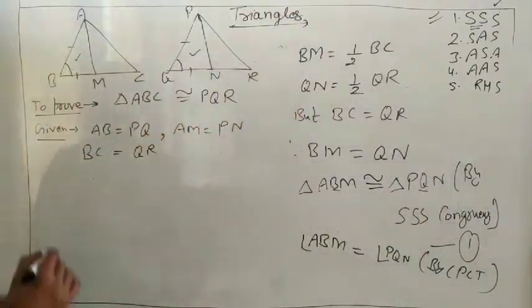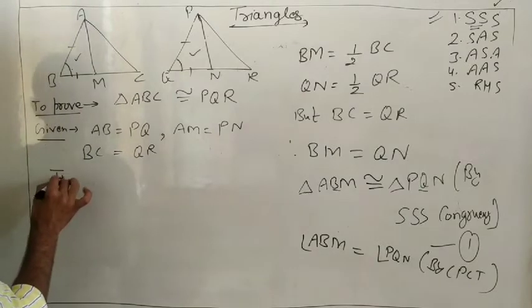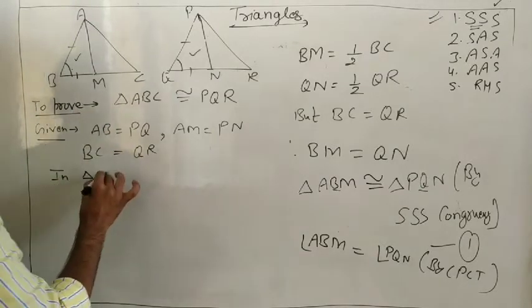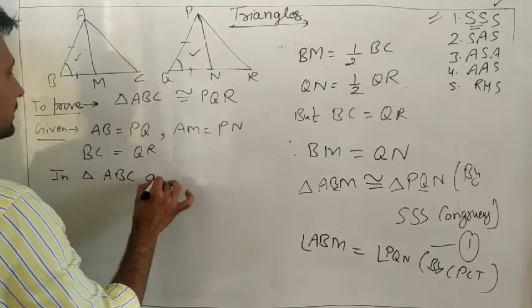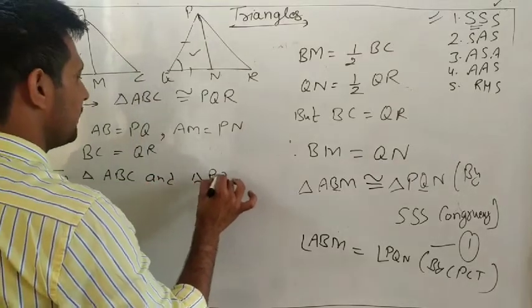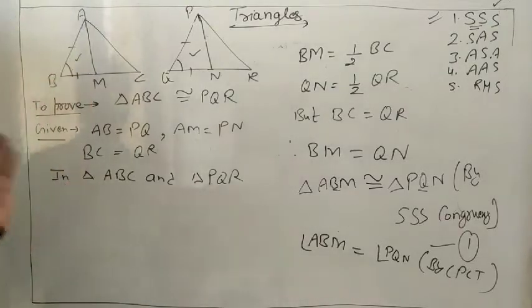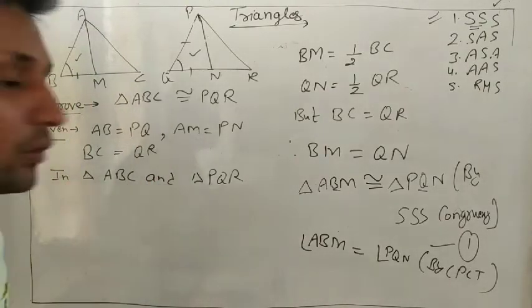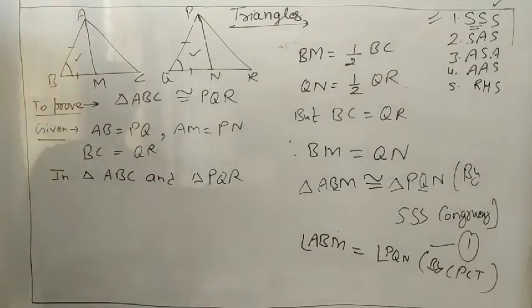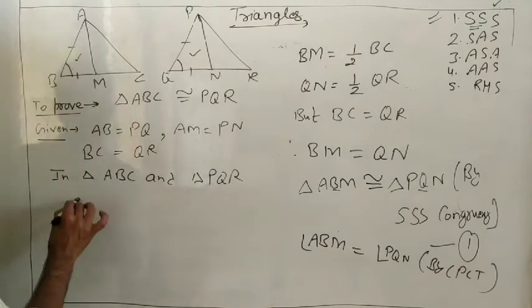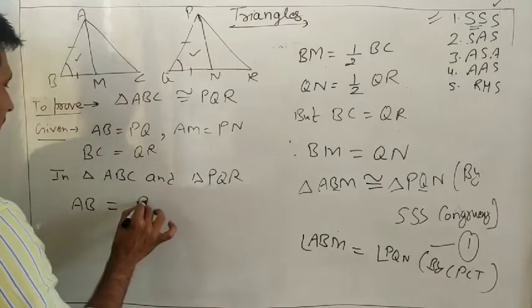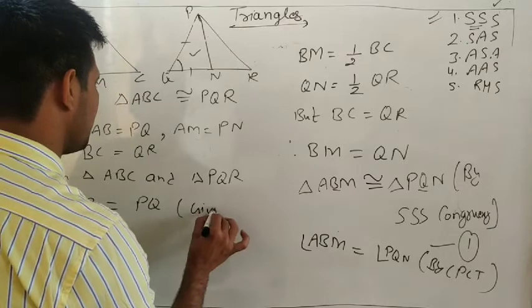So you can write the proof: in triangle ABC and triangle PQR. Understand? In triangle ABC and PQR, AB equals PQ, given.